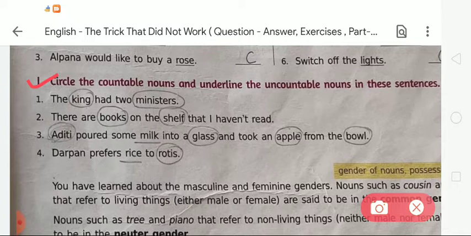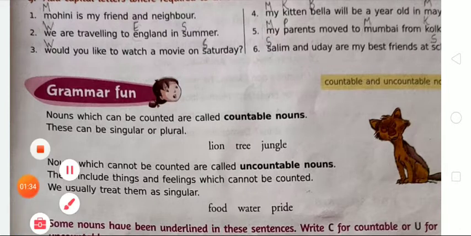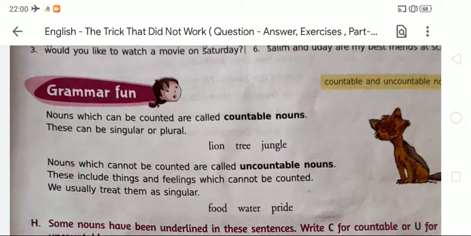Dear student, as we all know what is a countable noun and what is an uncountable noun. One more time I am going to repeat it. Here is the definition. What are countable nouns? Nouns which can be counted are called countable nouns. These can be singular or plural. For example, we can say lion, tree, jungle, etc.